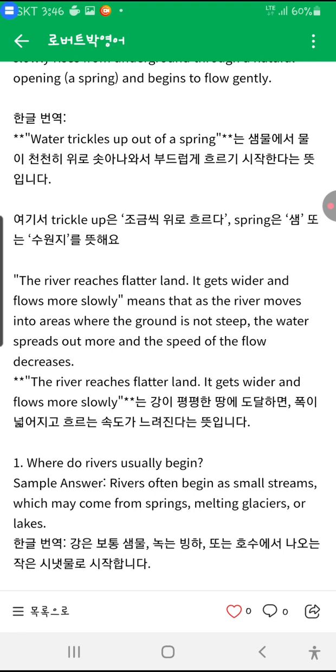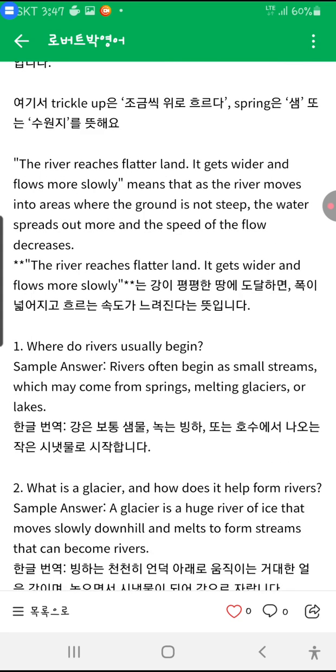What about this one? The river reaches flatter land. It gets wider and flows more slowly. That means the river moves into areas where the ground is not steep. The water spreads out more. The speed of the flow decreases. What do we mean by decrease? Slow down, go down.